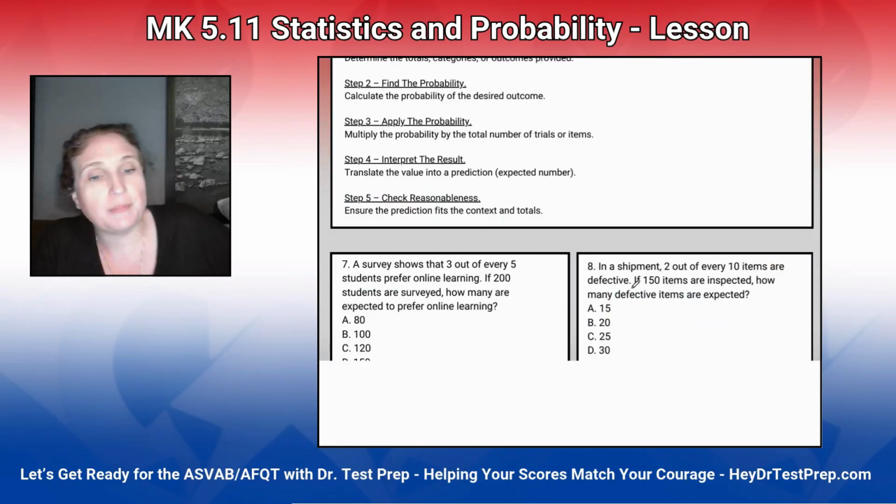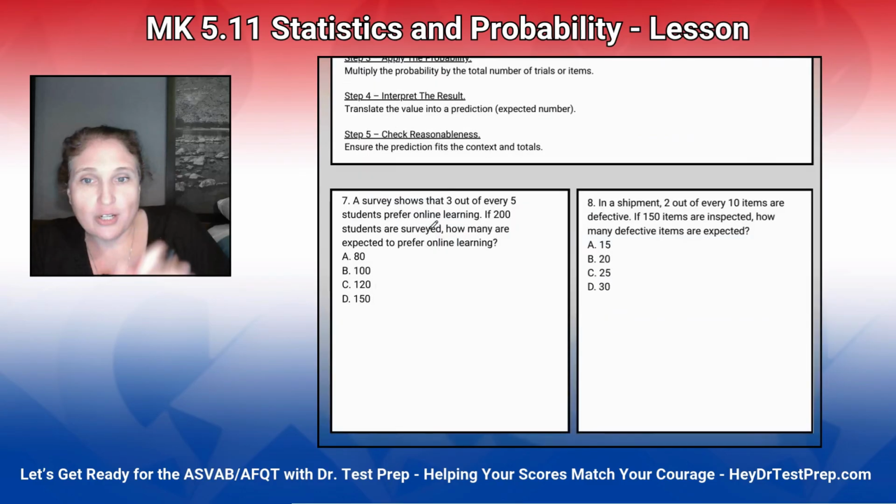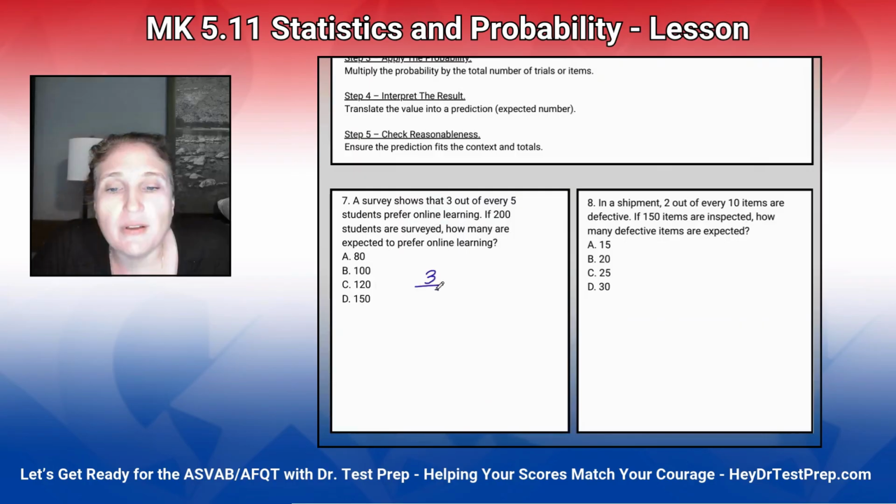All right, now we're going to look at probability to make predictions. So we're going to determine totals, categories, and then see, like, does this make sense? Is it reasonable? So a survey shows that 3 out of 5 students like online learning. If 200 students were surveyed, how many prefer online learning?